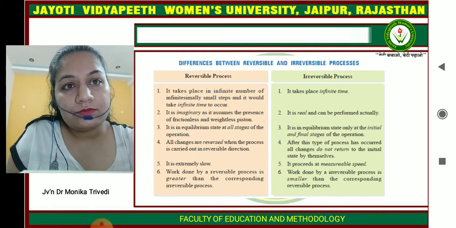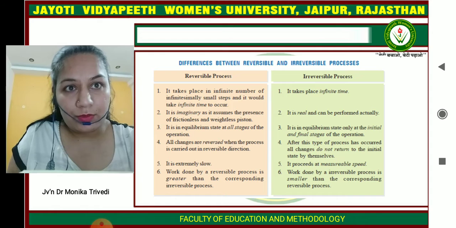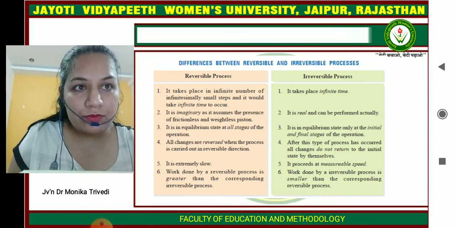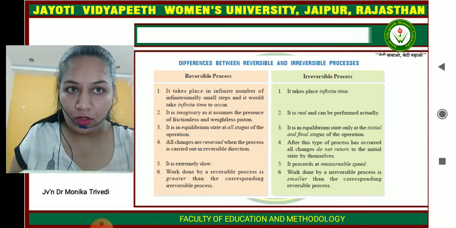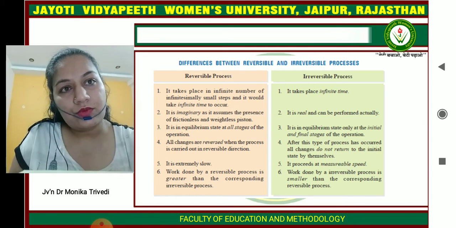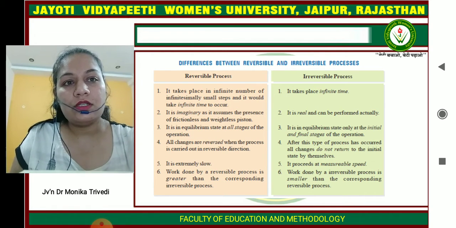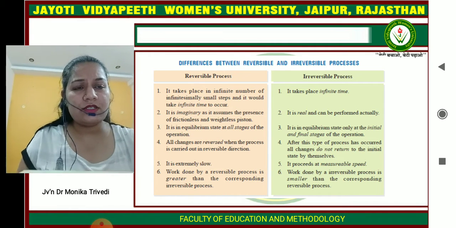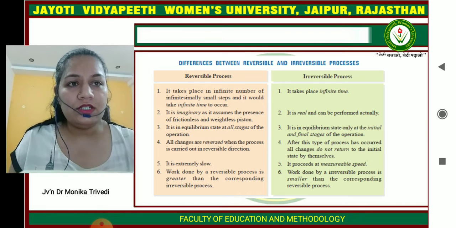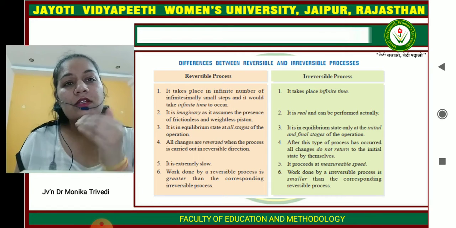The reversible process is always in an equilibrium state, and all the stages of the operation are in equilibrium, whereas the irreversible process is in an equilibrium state only at the initial and the final stage of the operation. In a reversible process, all the changes are reversed when the process is carried out in the reverse direction. In an irreversible process, the changes do not return to the initial condition by themselves.